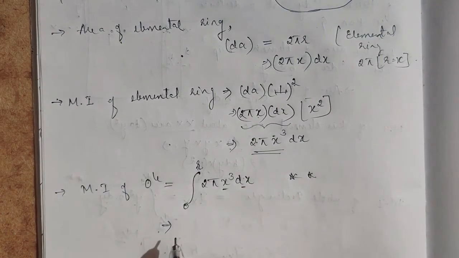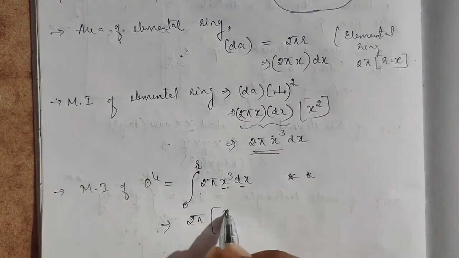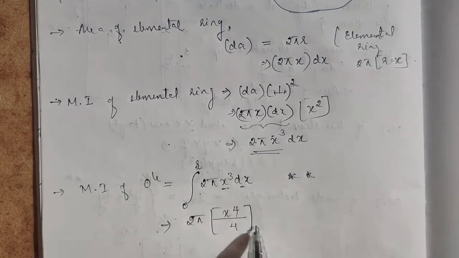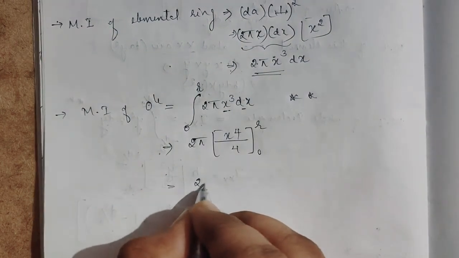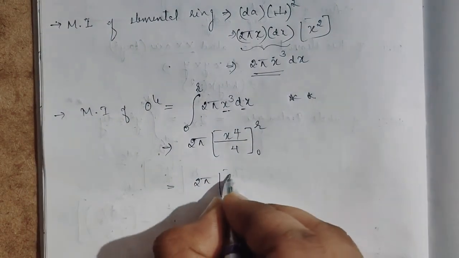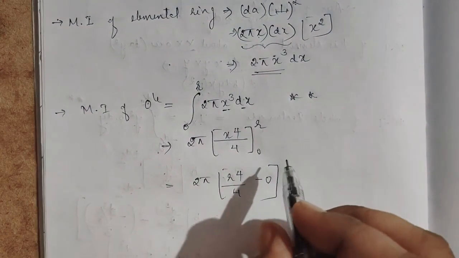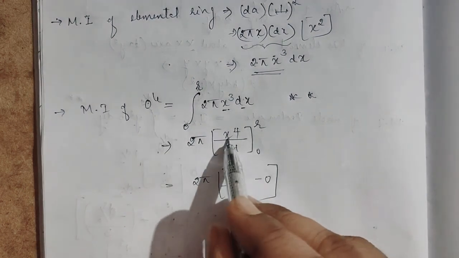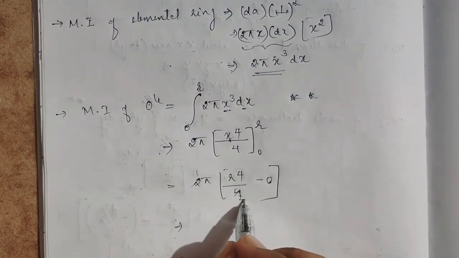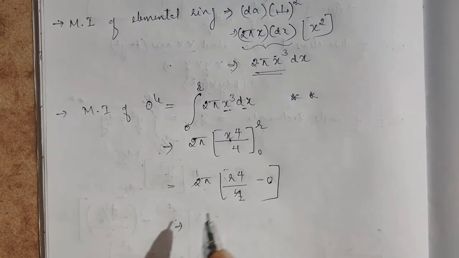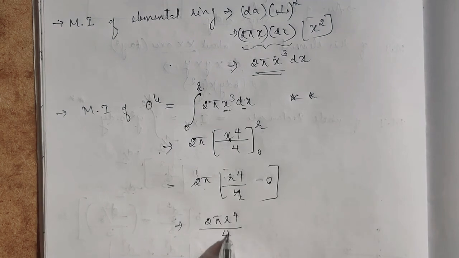Taking 2 pi as common, the integral of x cube dx is x to the power of 4 divided by 4, from 0 to r. So 2 pi into r to the power of 4 divided by 4 minus 0, because at x equal to 0 it is 0 to the power of 4. Then you can cancel the 2s, or write it as 2 pi r to the power of 4 divided by 4.